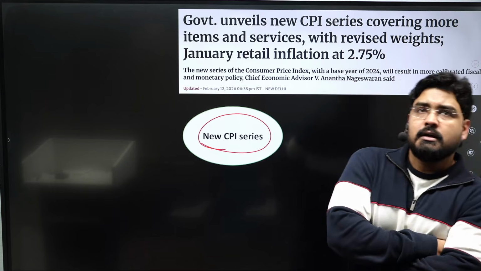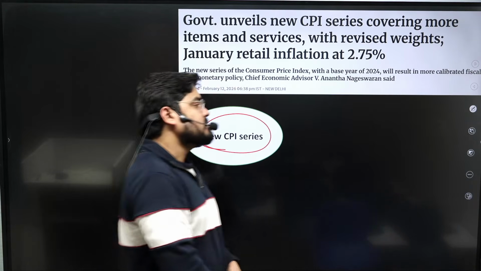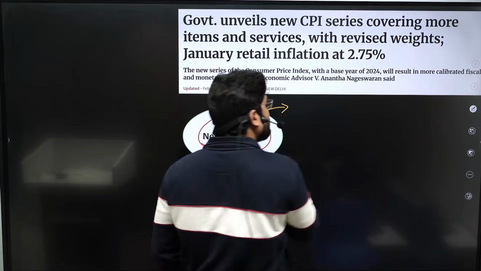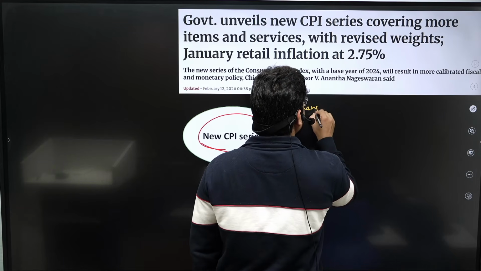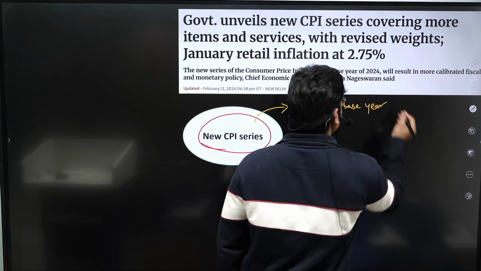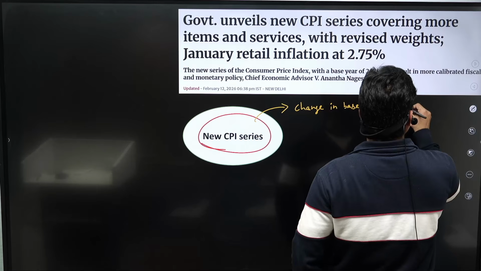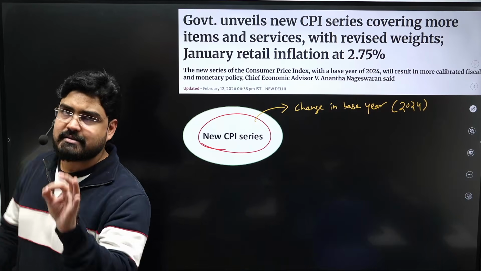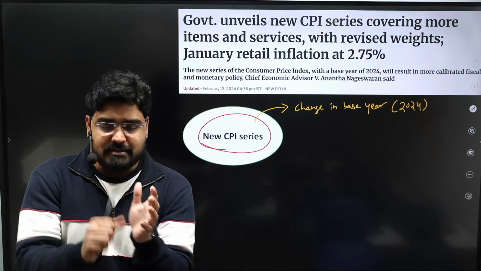Okay. What is this new CPI series and how is it different from the old series? Let us briefly discuss the changes that were introduced into the new CPI series. The first is change in the base year. The base year was changed from 2012 to 2024. 2024 is the new base year for CPI, Consumer Price Index. This can be a question this time. Why was there a change in the base year?